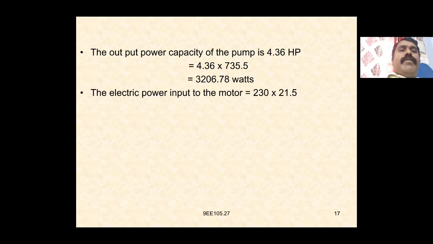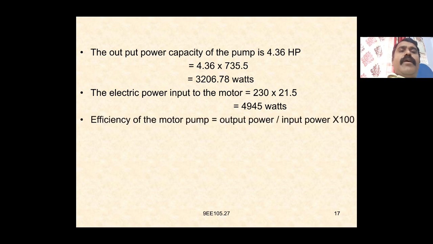The electrical power input to the motor is 230 into 21.5, which is equal to 4945 watts. The efficiency of the motor pump is equal to output power divided by input power into 100.